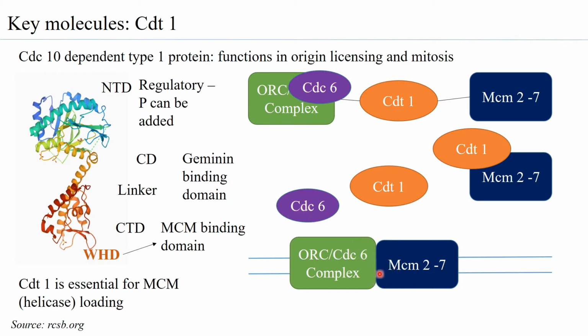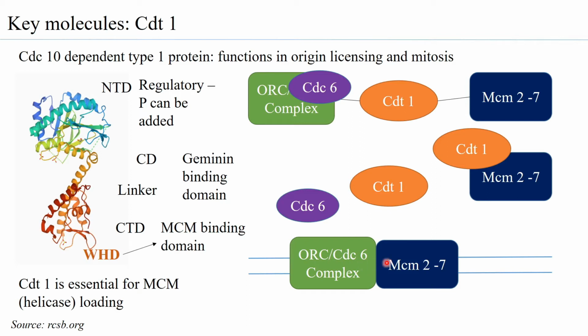Now, interestingly, what is observed in the eukaryotes is that in one cell cycle, the DNA can replicate only once. That is a rule that the eukaryotes follow, which means that once this origin has been licensed to begin replication because of the loading of MCM2-7 bound to the ORC, this origin is now licensed to fire to initiate the process of replication.